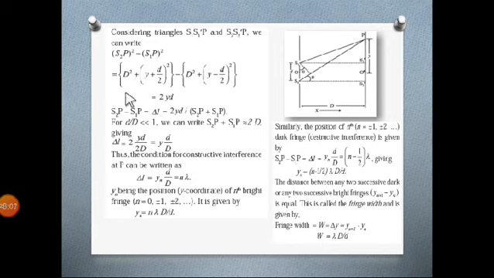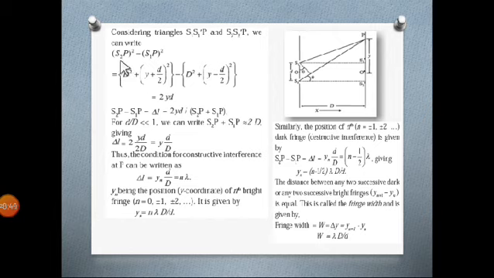So it is d square plus (Y plus d by 2) square, minus S1P square, which is d square plus (Y minus d by 2) square, because we are getting PS1 dash over here, and PS1 dash will be nothing but Y minus d by 2. By solving this, d square and d square get cancelled. By solving the whole bracket, you are getting only one term, which is 2Yd. All the other terms get cancelled because the negative sign is over here and many terms are similar. So we are getting 2Yd only.